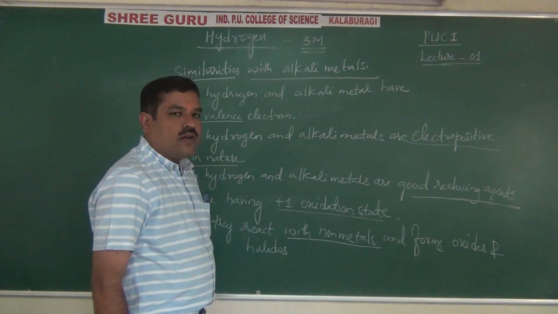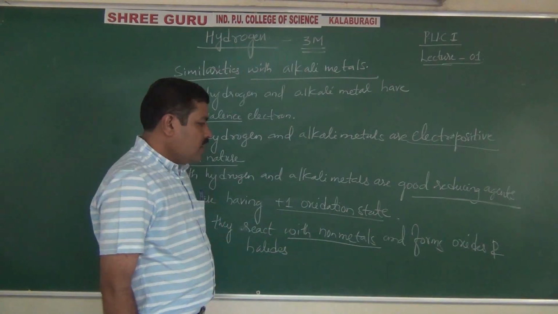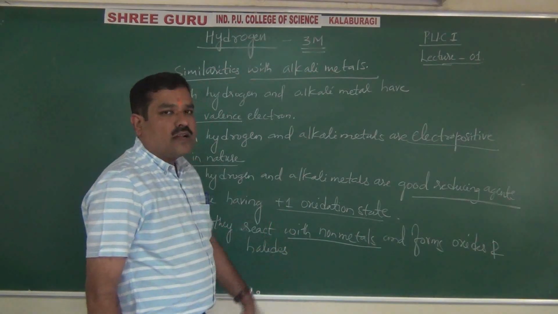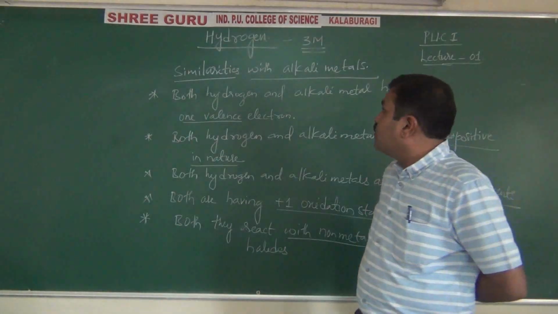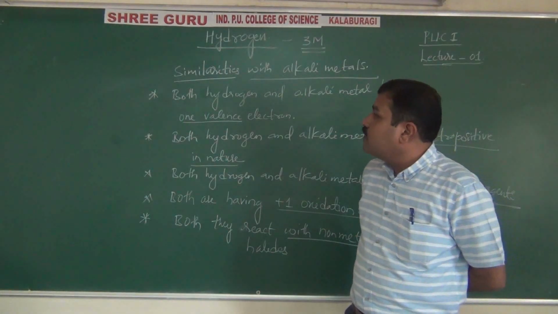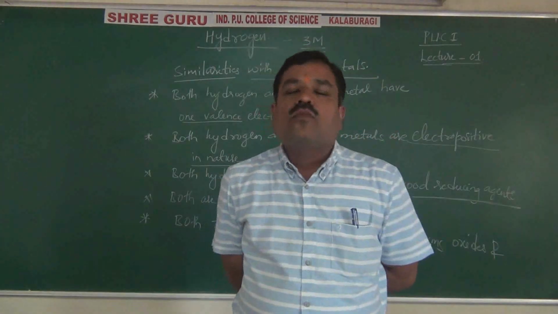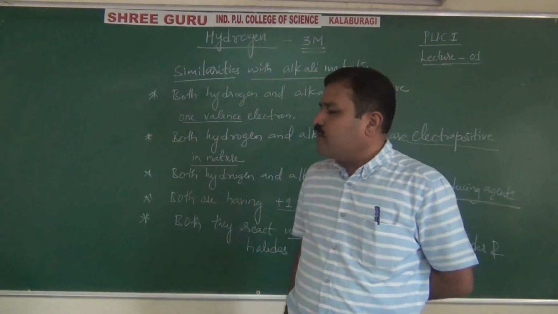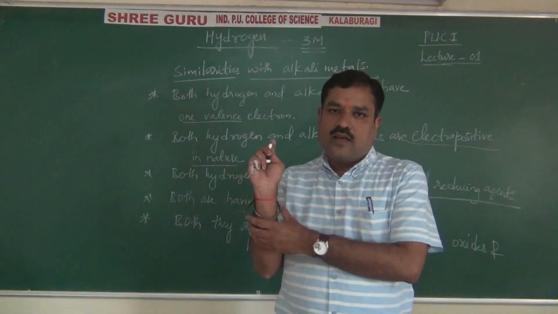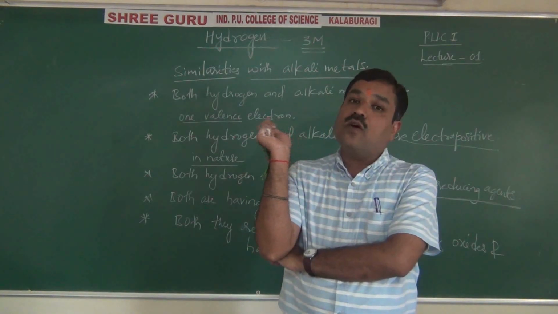And both have more affinity towards non-metals, meaning they combine with non-metals and form oxides and halides. These are the similarities of alkali metals with hydrogen. If they ask you to write any two similarities between the alkali metals and hydrogen, you can write any two out of these 5. Clear? Okay.